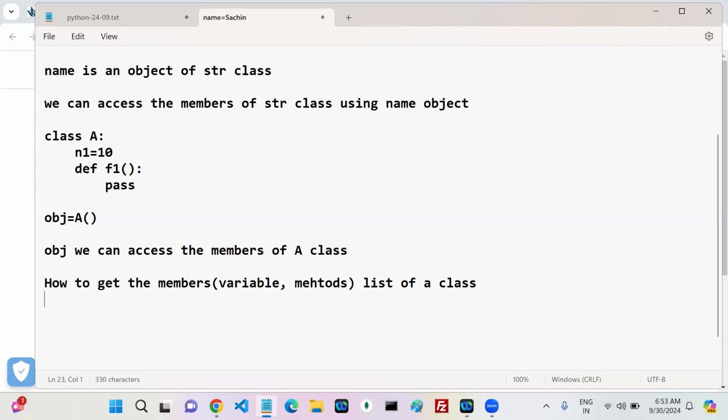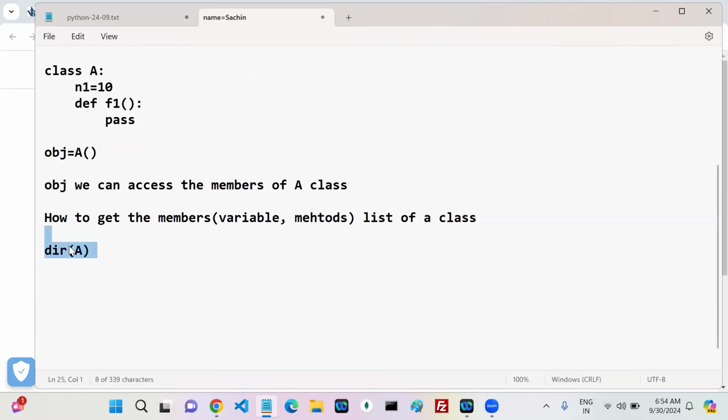Using the dir method, right? Whenever you write dir of a, you can get all the members of a class. We discussed these things in the last session. So in the string class, there are so many methods. Some of the important and regularly used methods we can discuss.